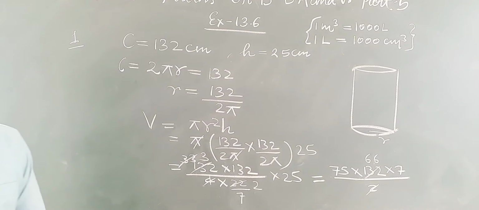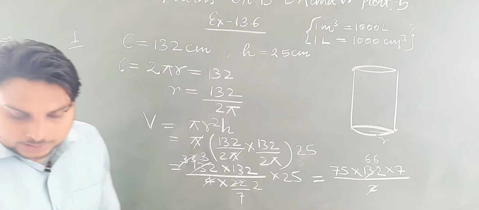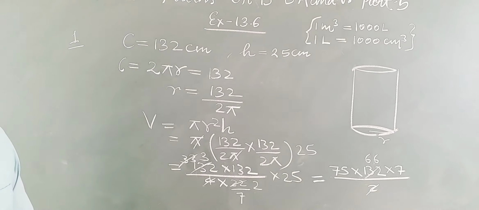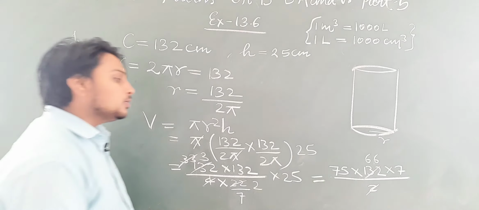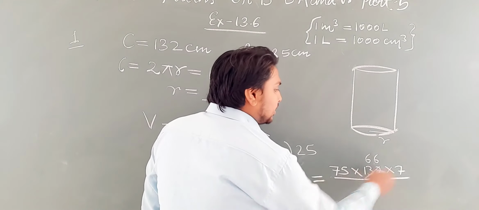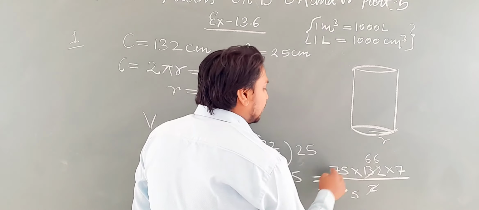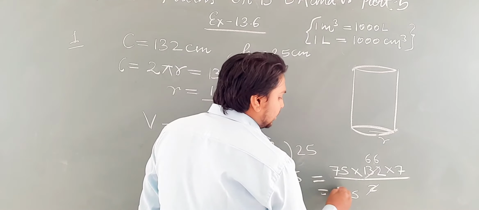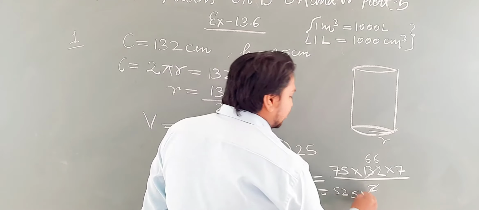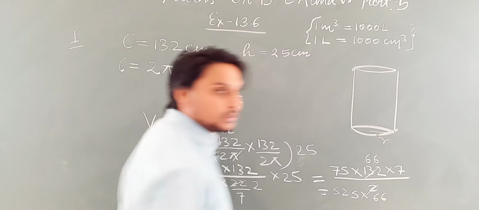So it is 75 into 66 into 7. When you solve this, multiply 7 into 75: 7 5s are 35, and then 7 7s are 49, 49 and 3 is 52, so it becomes 525, into 66.